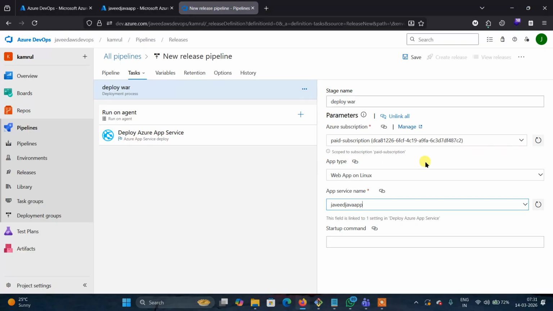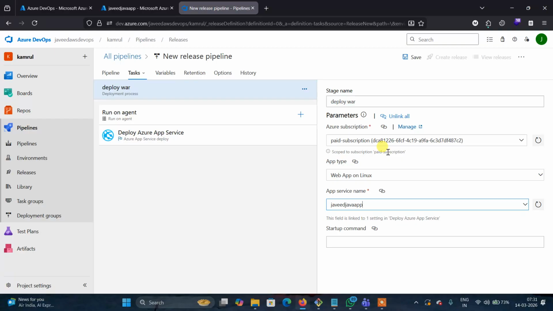Why am I getting the service connection? Because when you are doing it the first time, you don't find this one. When you click on this one, it will redirect to the Azure portal. When you click on the subscription, you will get a red mark here. In the Azure portal, we need to enter the username and password. Then it will make a connection between Azure and the Azure DevOps portal. Understood?